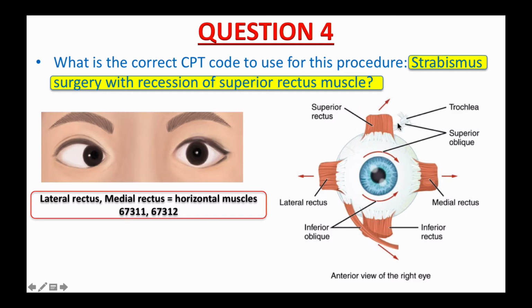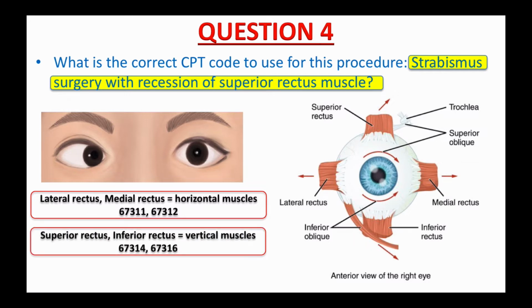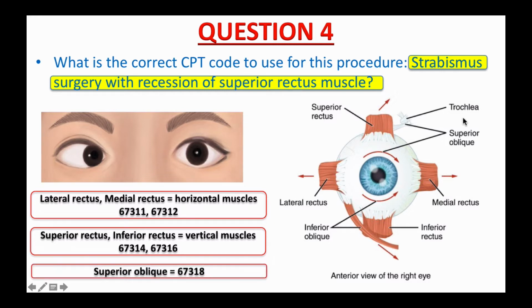The superior rectus and inferior rectus are considered vertical muscles. CPT also has specific codes for procedures performed on one vertical muscle and two vertical muscles, 67314 and 67316, respectively. The superior oblique has its own code, 67318. I will put on a short 30-second music while waiting for you to open your CPT book and find the right code for this procedure. Please pause the video and do it now.